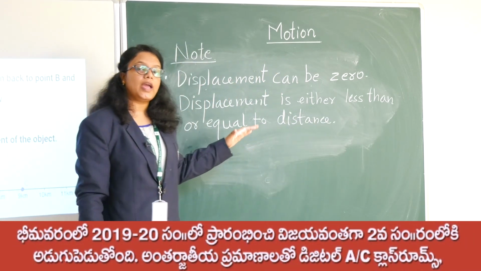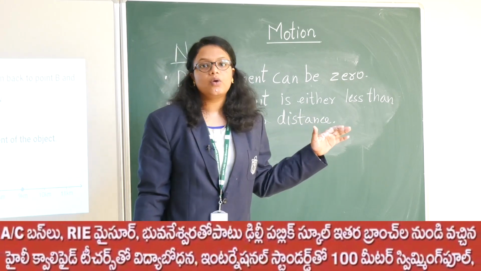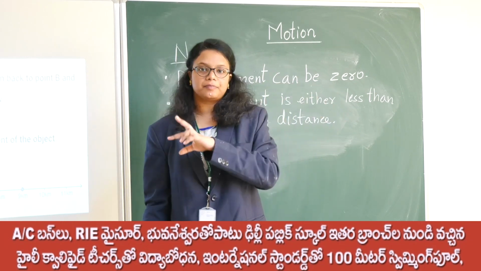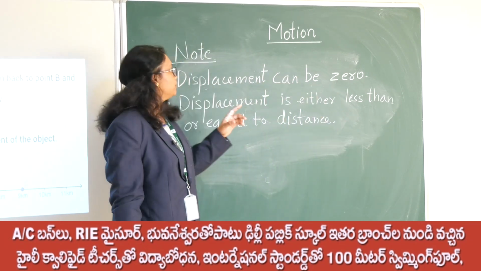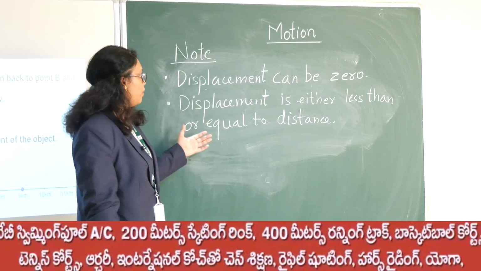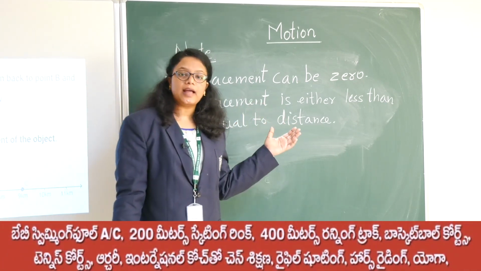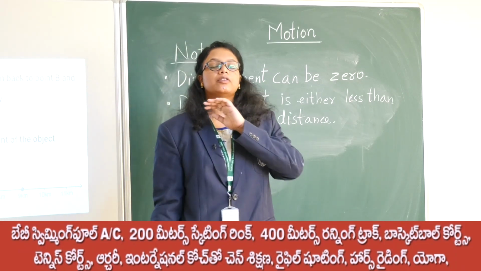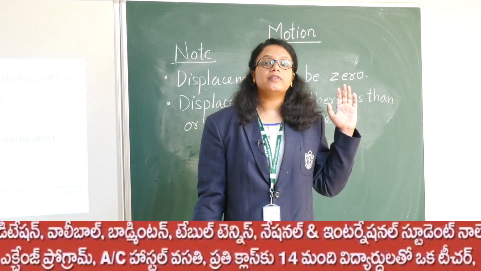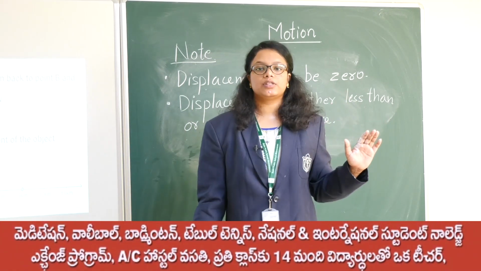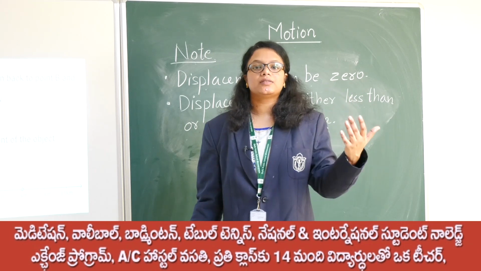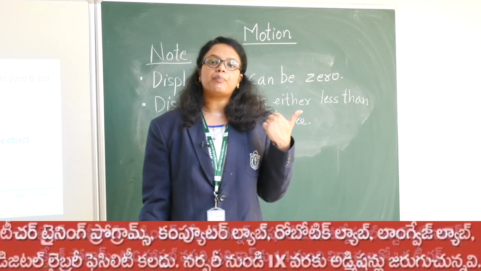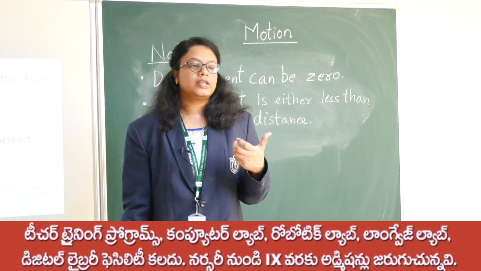So till now we have seen the meaning of distance, the meaning of displacement, and the difference between distance and displacement, and two more important points about displacement: it can be 0, and it is either less than or equal to the distance travelled, but can never be more than the distance travelled. Distance travelled can never be 0 because we are travelling some distance, but displacement, of course, when you come back to the same point, can become 0.